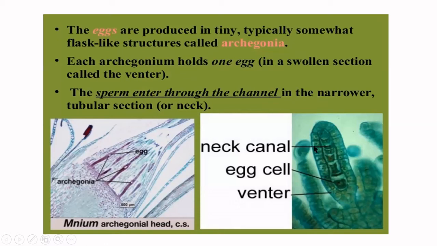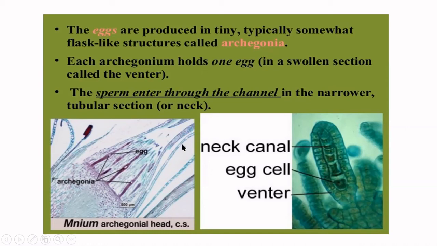The tip of the archegonium is covered by the cover cells. You can see the egg in the swollen area, the venter, which houses the egg. Each archegonium holds one egg.